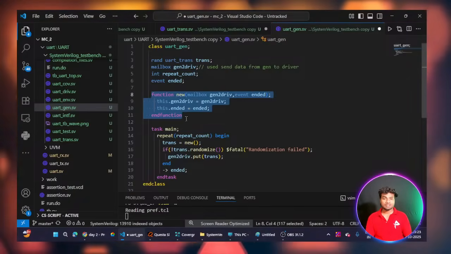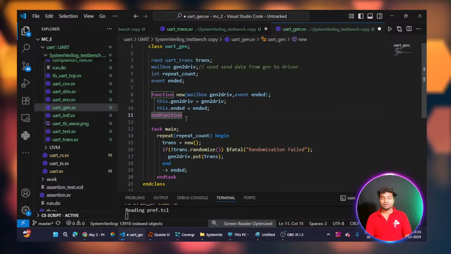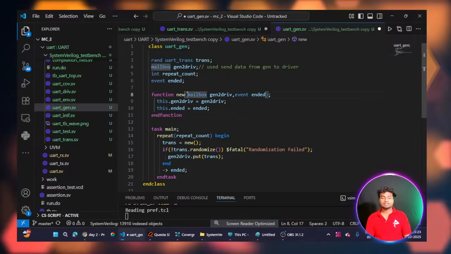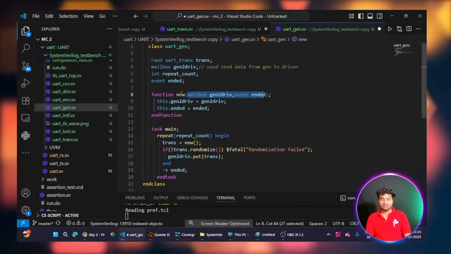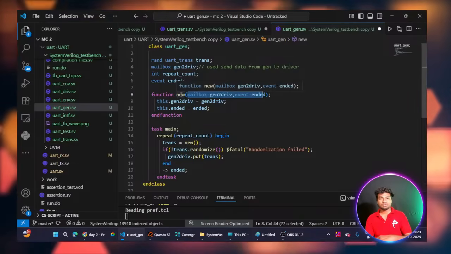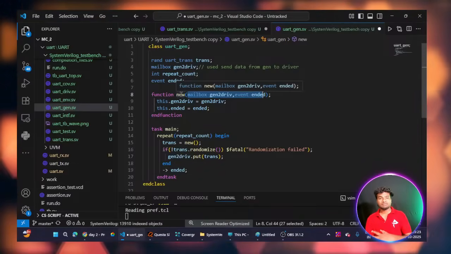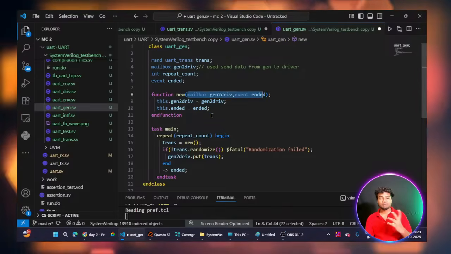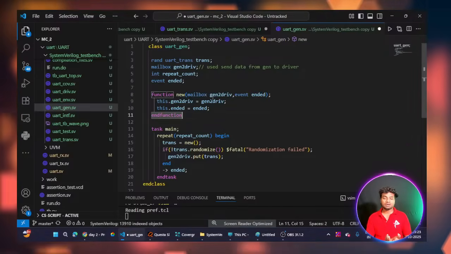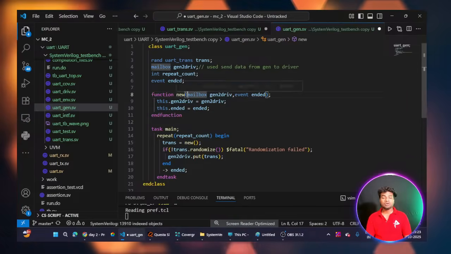The new constructor. Here I am passing some arguments from outside the class. So I will call this function from another function, from another class or another module, and at that time I can pass the arguments. These are the arguments of my new function, the new constructor.